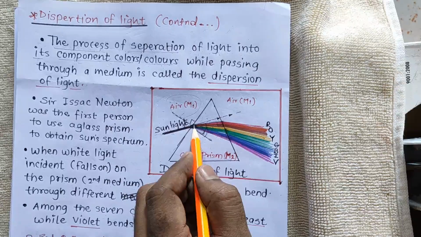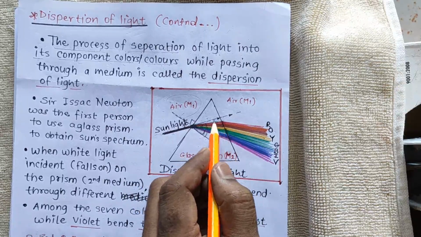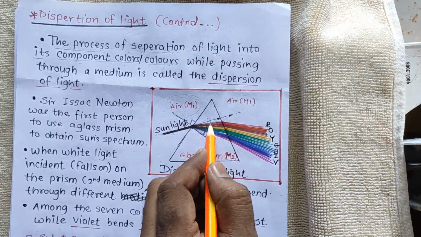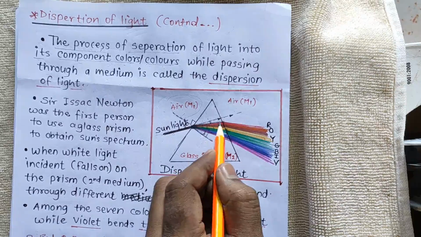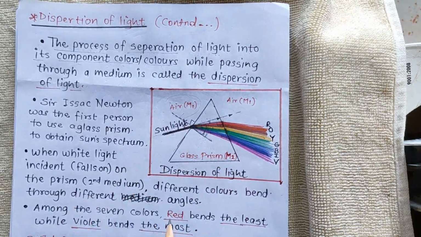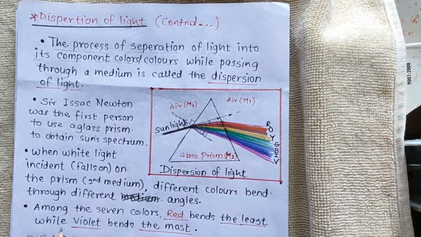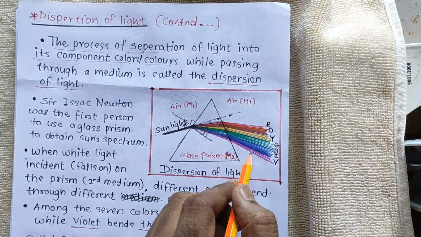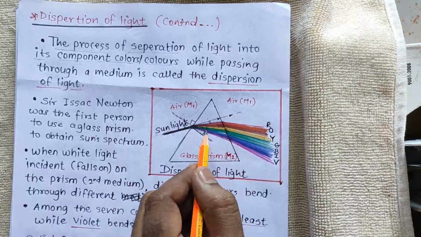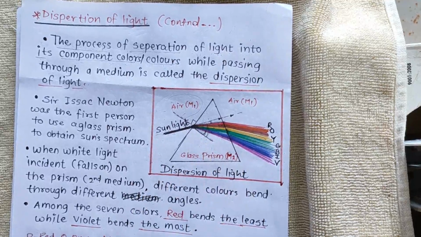This should be the exact path, but the red light has bent this much portion. So this is the least bend of the red light. But violet bends the most. This is the white light and it bent like this, so this is the largest bend of the violet light.